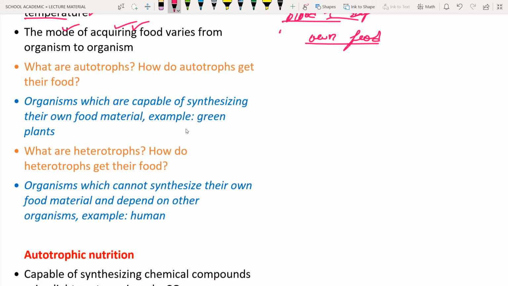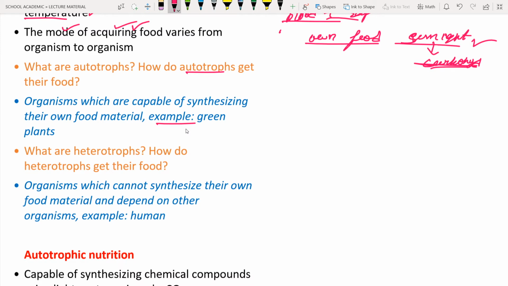For example, if you take plants, the plants have chlorophyll. With the help of the chlorophyll, they trap the sunlight and perform photosynthesis. During photosynthesis, there is a production of carbohydrates. These carbohydrates are a form of energy, so the plants can consume them. So they are known as autotrophs. They get food by performing photosynthesis. They synthesize the food material with the help of raw materials like sunlight, water and minerals. Example, the green plants.